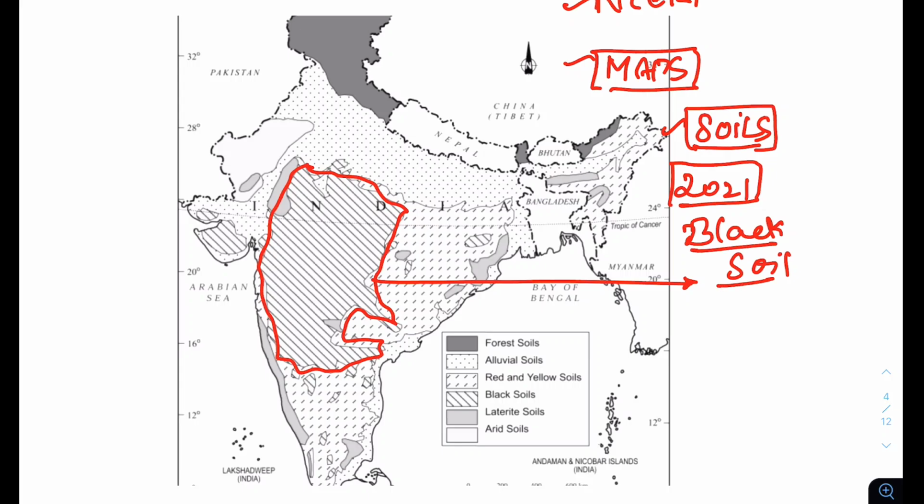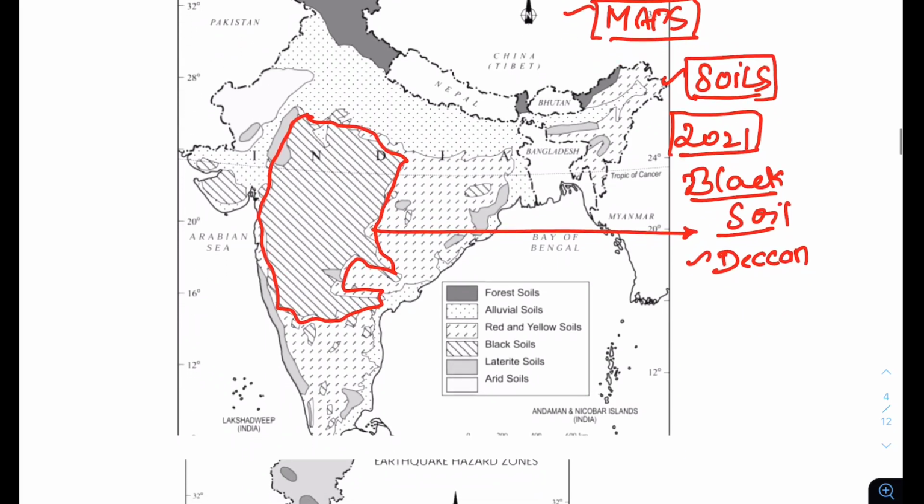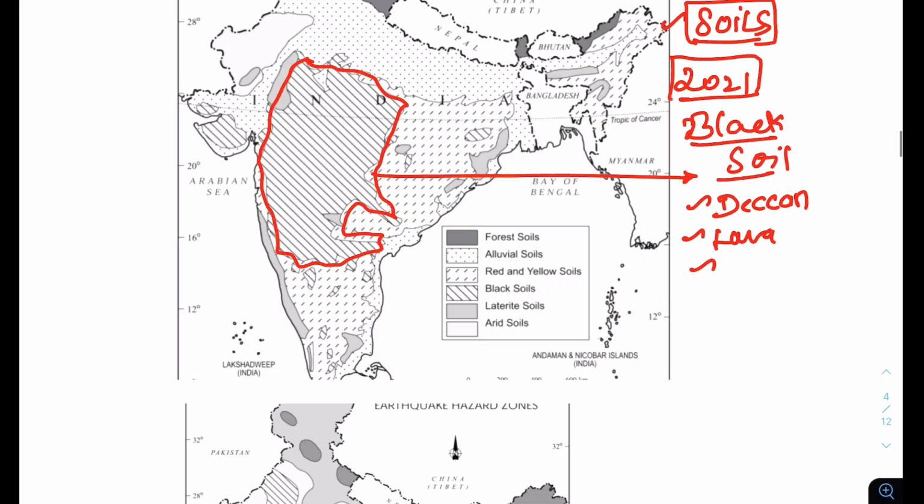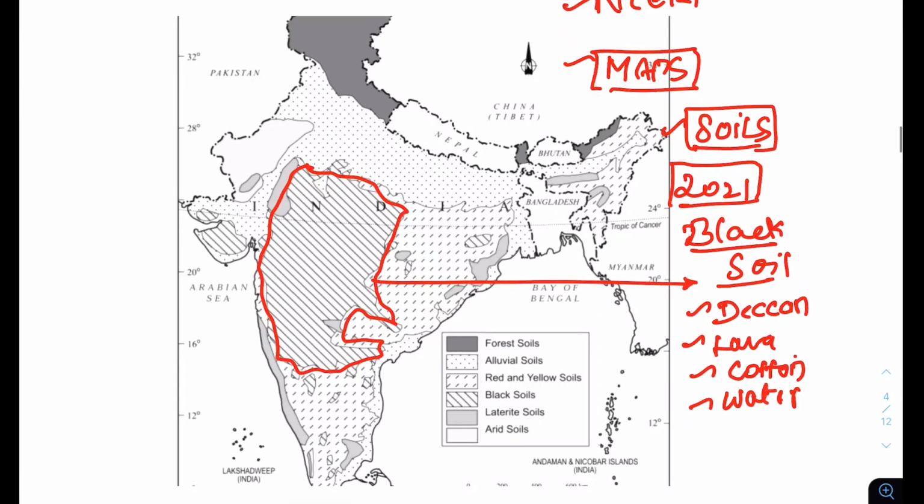What is important about black soil? Black soil is present in the Deccan. It came because of the Deccan Trap, the lava which came during the movement of the Indian plate towards the Eurasian plate, and it is important for growing cotton, because it can hold water and has many other constituents. Take this picture and understand that the black soil is present in this zone.